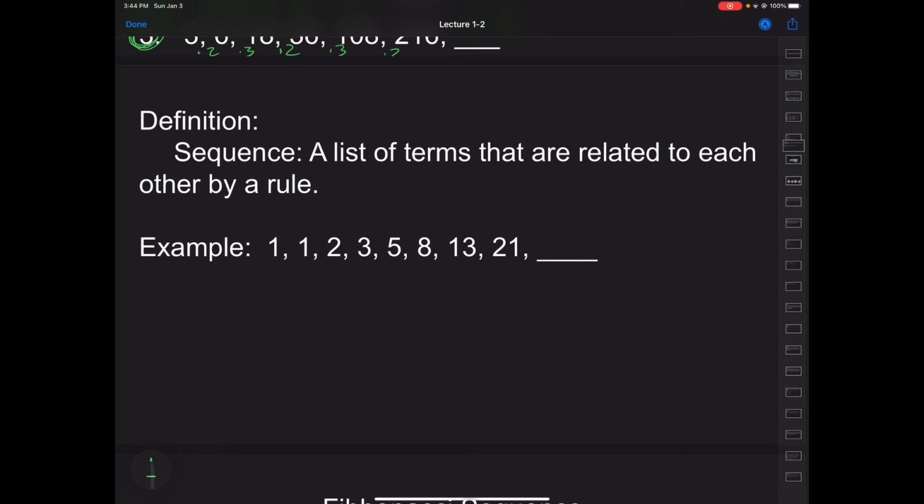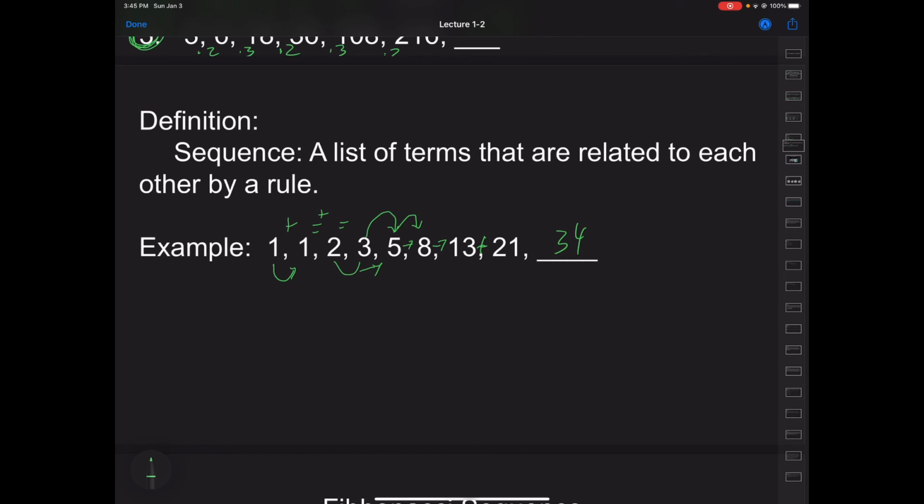So the pattern in this case is actually, we have the first two numbers, a 1 and a 1, and then to get the next number, what we're doing is we're adding the previous two together. 1 plus 1 equals 2. 1 plus 2 equals 3. 2 plus 3 equals 5. It's hard to denote how this is happening. 3 plus 5 is equal to 8. 5 plus 8 is equal to 13, and so on and so forth. So our next number here is just going to be 13 plus 21, which is 34.